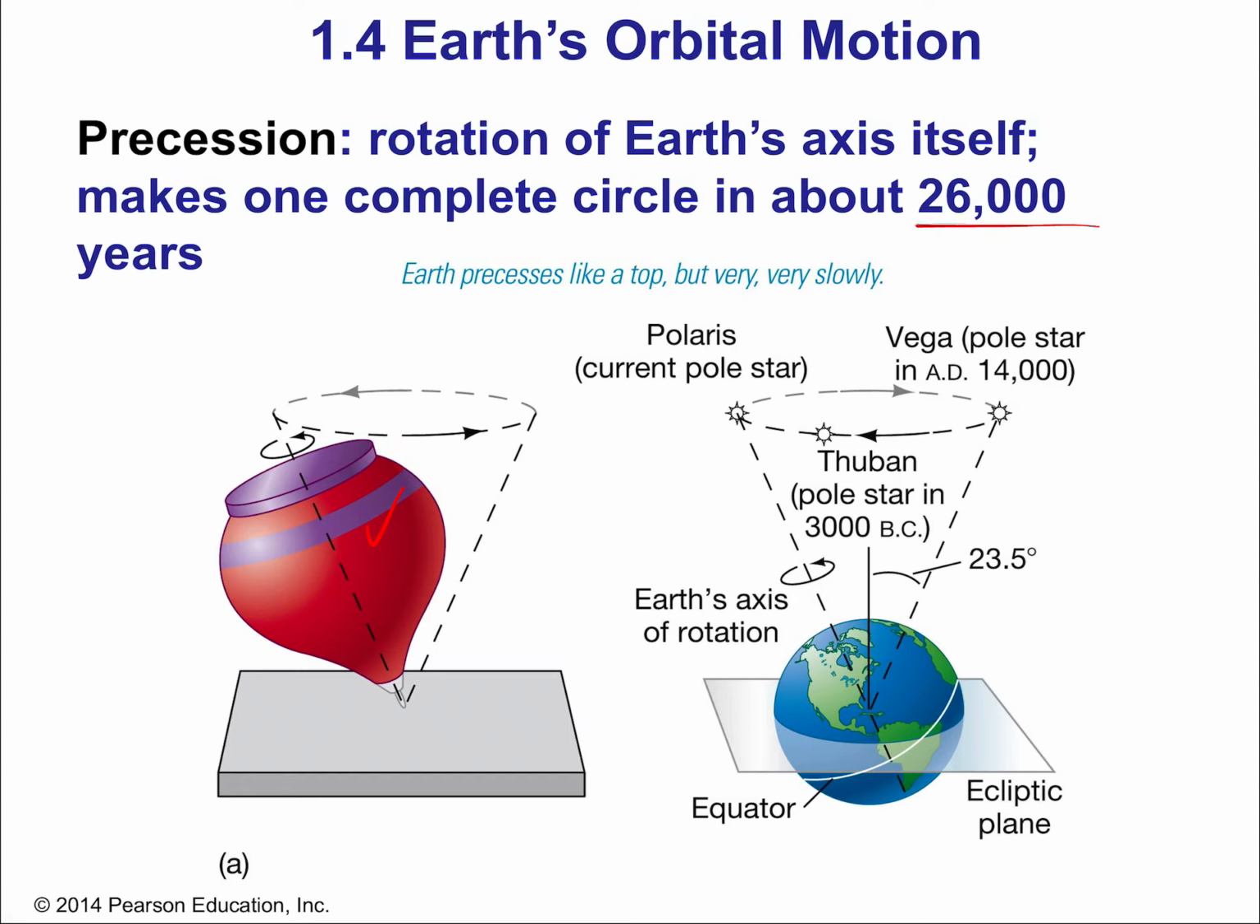The humans hadn't even built their first cities 26,000 years ago. They were still living in caves and doing cave paintings. Okay, but in that time, Earth completes one complete precession. So it goes like this, which means different stars appear in the sky. It totally changes the constellations that are associated with particular locations.